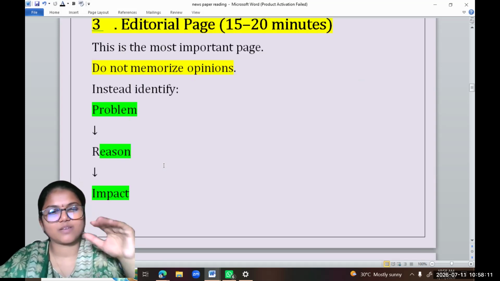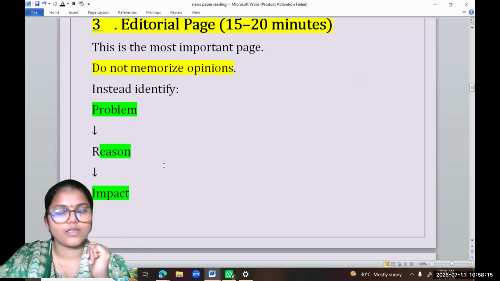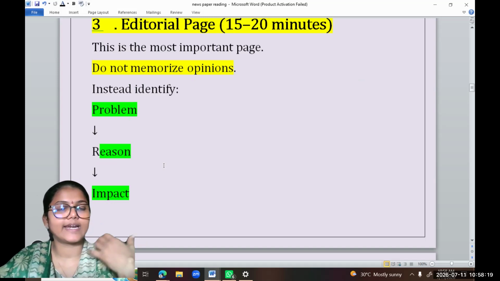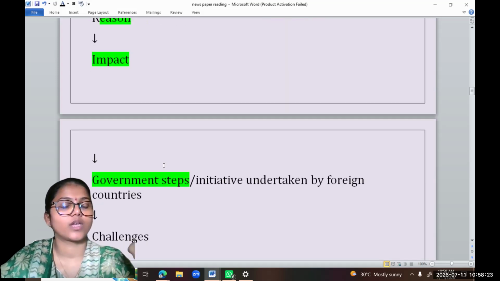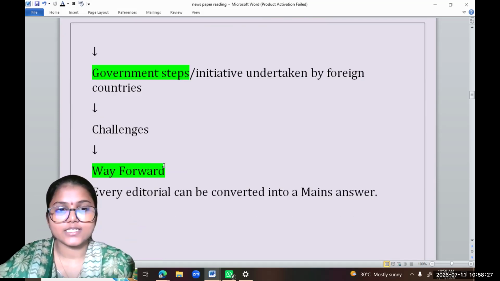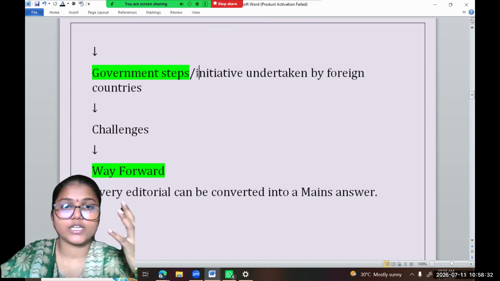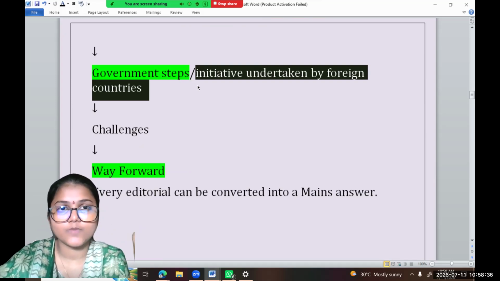For example, if there is an article on women safety, women issues, or on any natural disaster, its reasons, its impact, how the government is working on it, what the challenges are, what can be the way forward, and what initiatives taken by foreign countries can be taken as models.